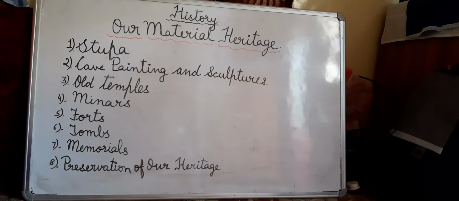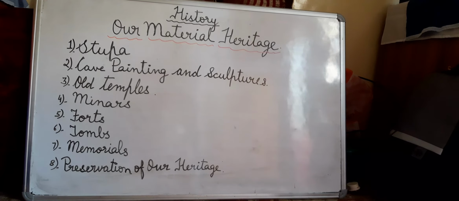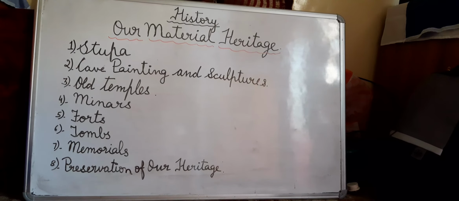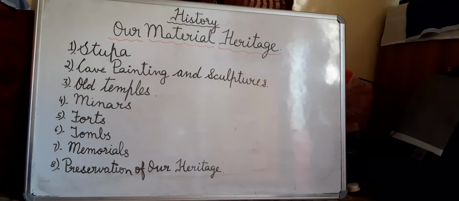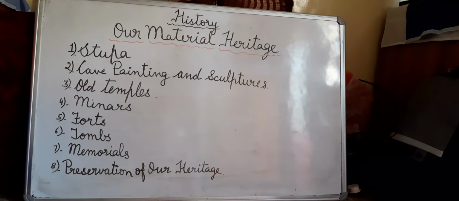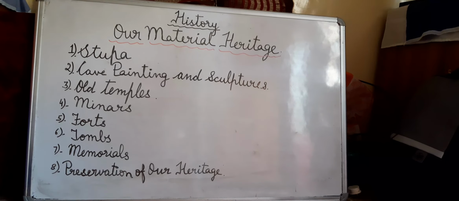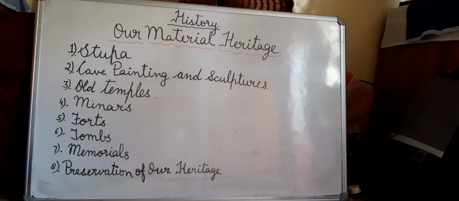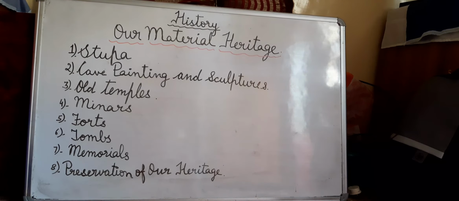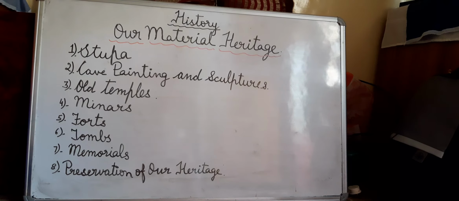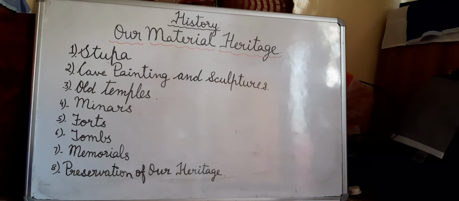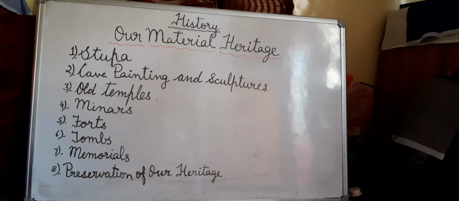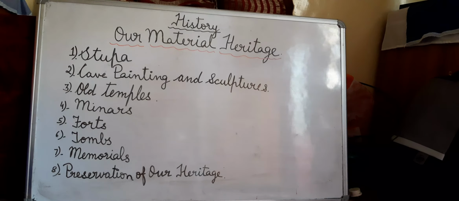Now we come to the tombs. What are the tombs, children? When the kings in the olden times died, they were buried inside the tombs. The Taj Mahal, a tomb located on the bank of river Yamuna, was built by Shah Jahan in the memory of his wife Mumtaz Mahal. It is made of white marble and took 17 years to complete. The white marble is inlaid with semi-precious stones which shine in the sun and glow in the moonlight. The Taj is an architectural marvel and is one of the seven wonders of the world.